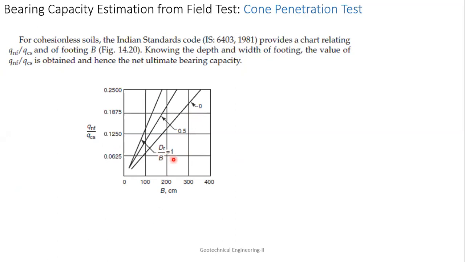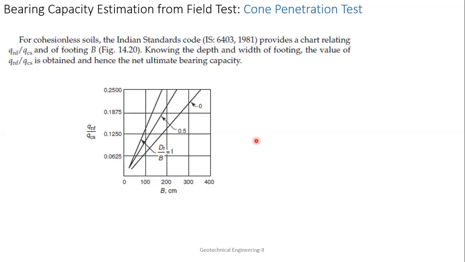This is Df by B, blue one, Df by B 0.5. This is the surface. On the surface, if it is there, it is 0. So the value given here looks like Dr, but it is Df. So this is the depth by B. Okay, so when it is 1. In general, why am I giving only 0.5 up to 1? Because we are assuming a shallow foundation, and by definition, for a shallow foundation Df by B should be 1 or less than that.